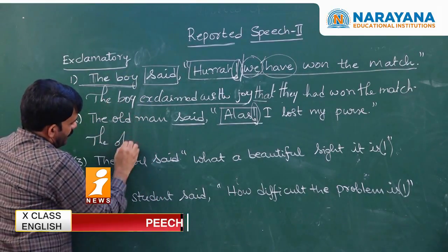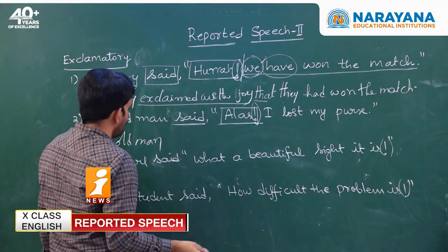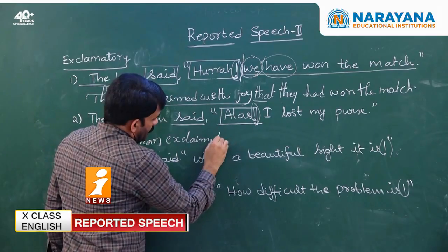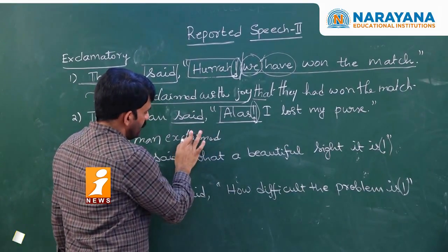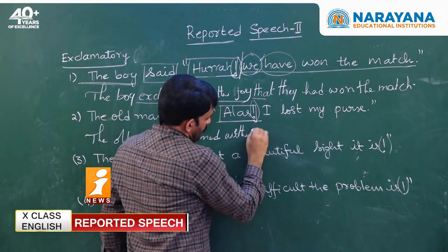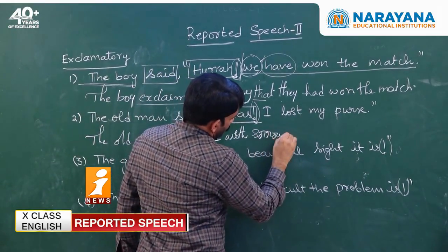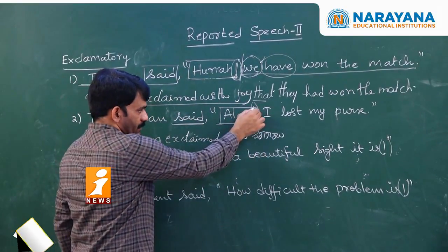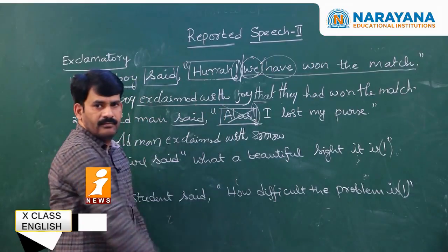So the old man, repeat the answer. The old man exclaimed what? The old man exclaimed with sorrow. Very good. Once after writing "exclaimed with sorrow," shall we take "alas" into indirect speech?